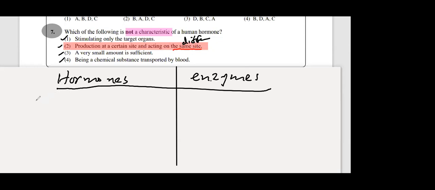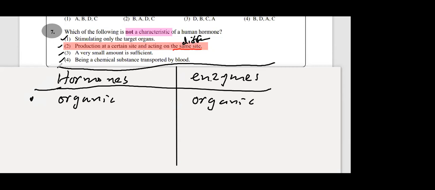Right. Number 1. Hormones, both of these are organic. Please copy down this, everyone. This is an organic compound, and this is also an organic compound. Both are organic compounds. Please copy down this summary. You don't find this anywhere in the textbook, and sometimes you will not learn it even from a teacher. Right. Number 2. Both are organic. Any questions? Okay. Then the second one, hormones.